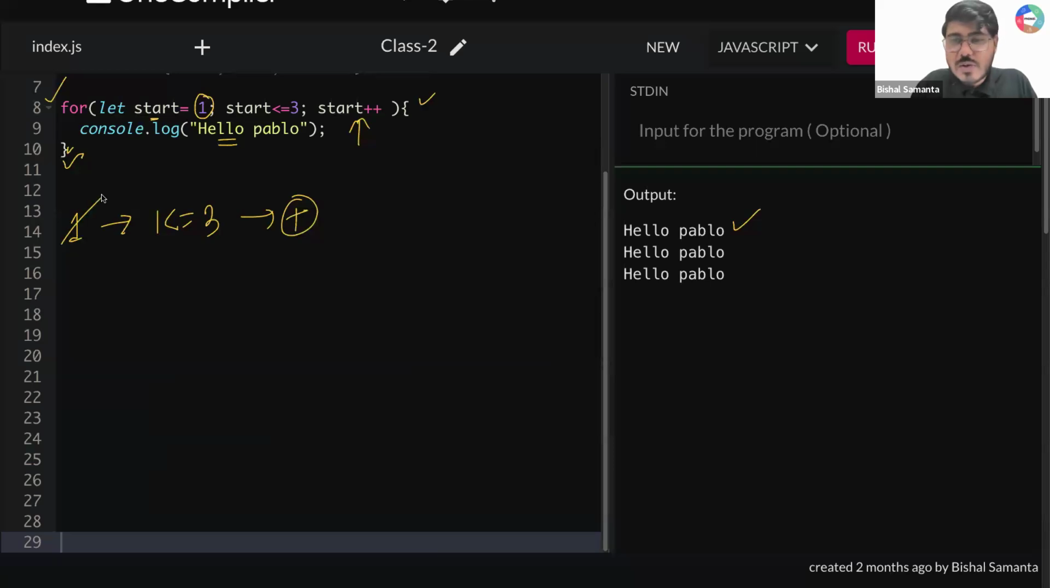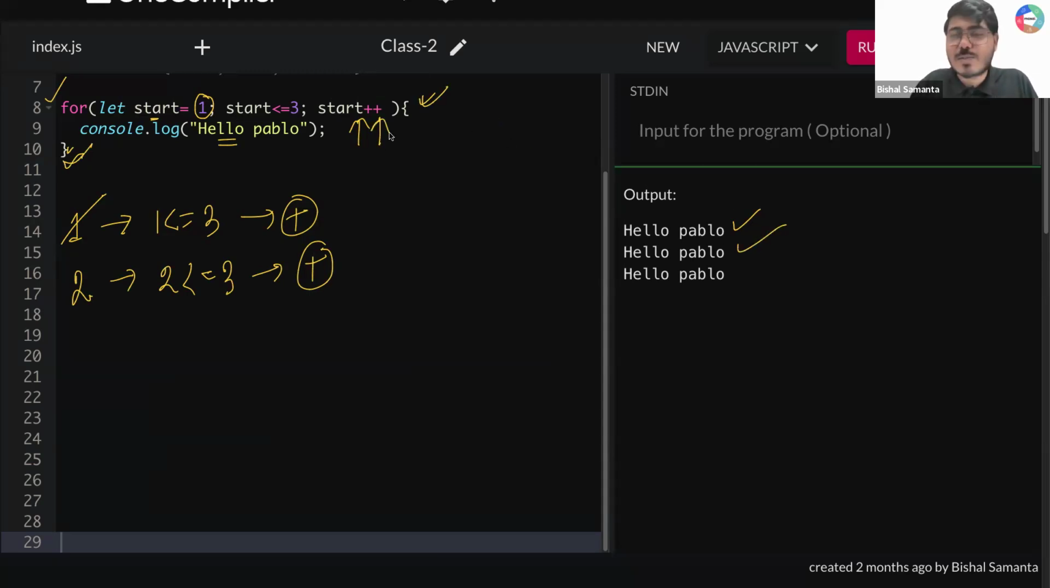What will be my new start value? Previously it was 1. Now I am saying 1 plus plus. My new start value will become 2. New condition will give me 2 less than equal to 3. Is this also true? 2 less than equal to 3, which is again true. So what you have to do? Again, you have to run from here to here. Console.log hello Pablo. You are printing hello Pablo.